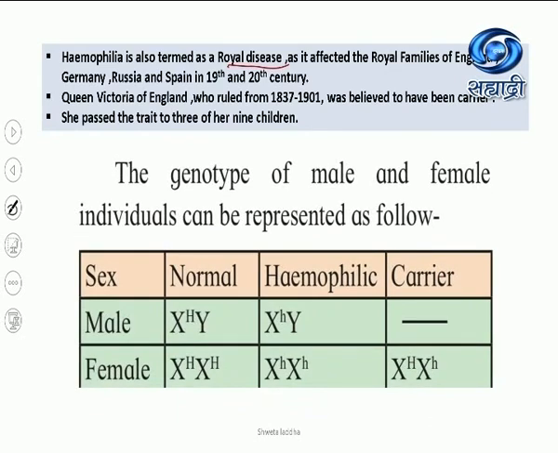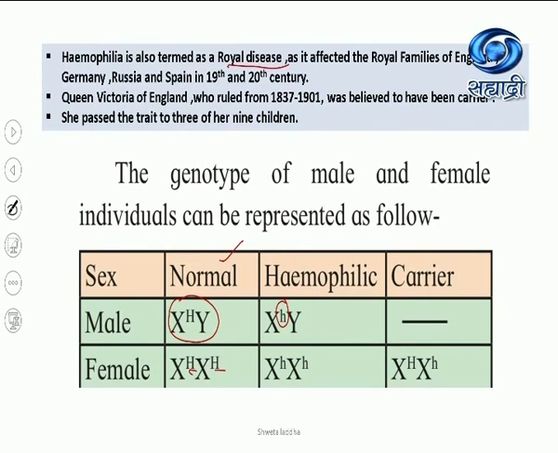Again, let us look at the genotype of the male and the female individuals. In a male, X capital H Y is a normal male, and normal blood clotting will take place. In a female, both H are dominant, a normal female. If the recessive gene is present on the X chromosome, then the male is hemophilic. He is a sufferer.